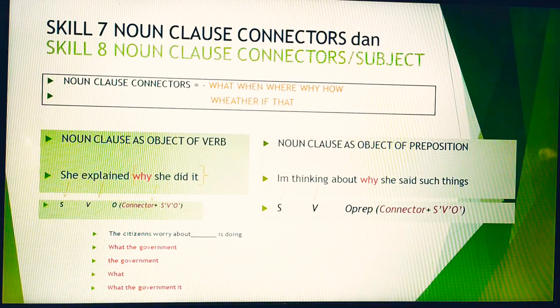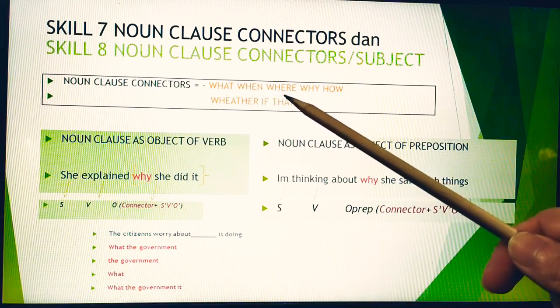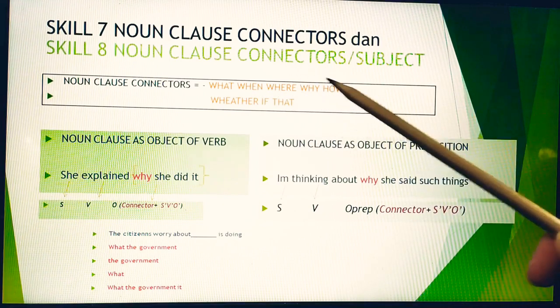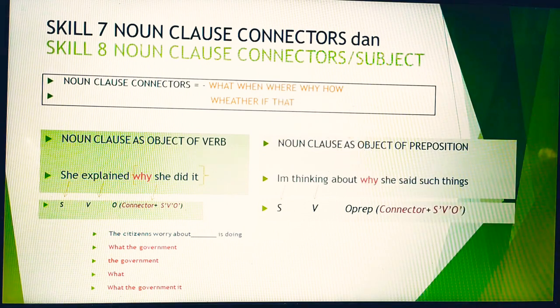So today we are going to talk about the following skills in TOEFL preparation. Skill 7 is about noun clause connectors. A noun clause is a dependent clause followed by connectors such as what, when, where, why, how, whether, if, and also that. Those connectors are examples of noun clause connectors.